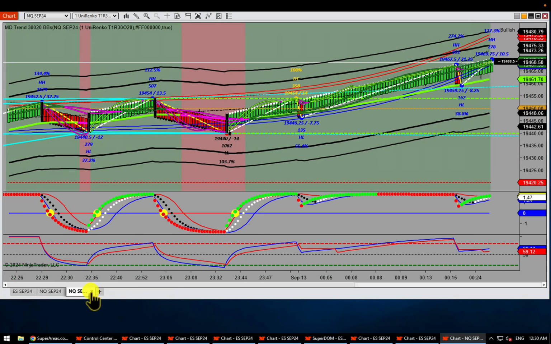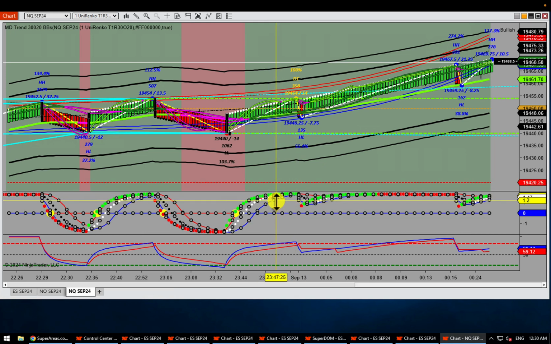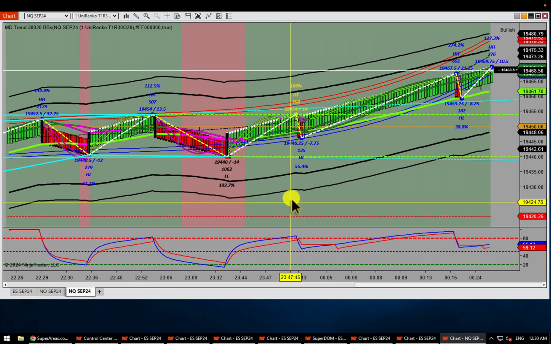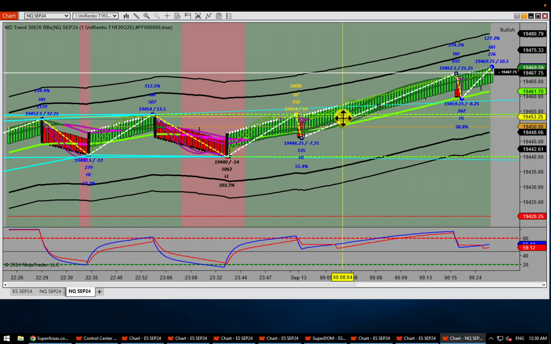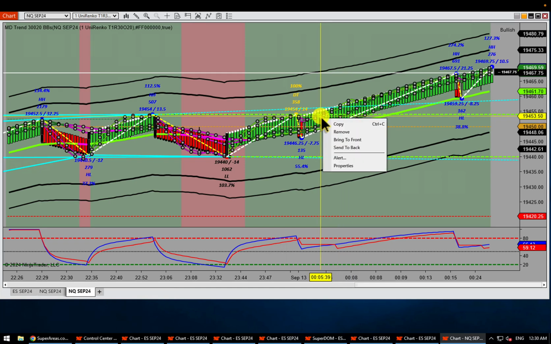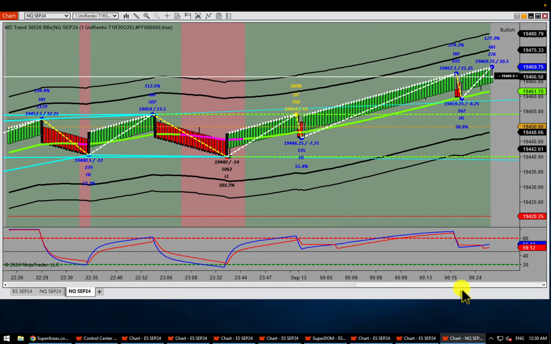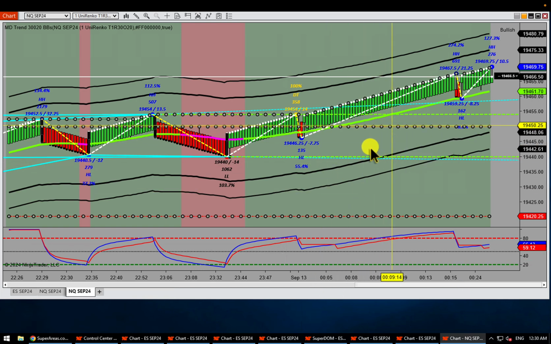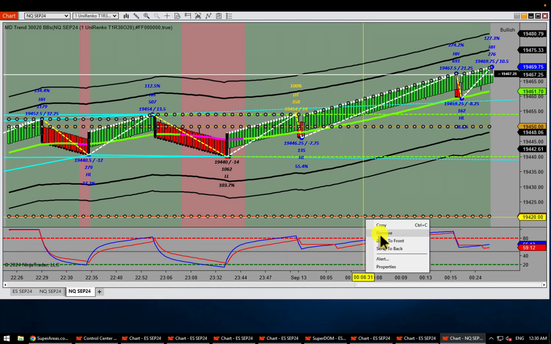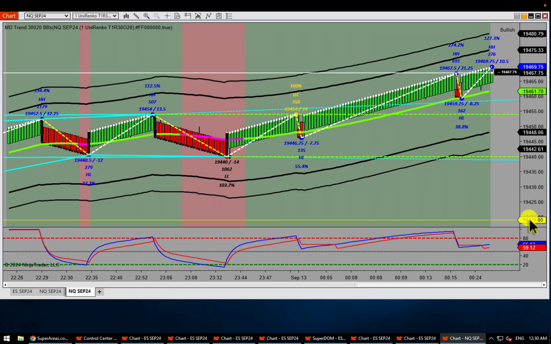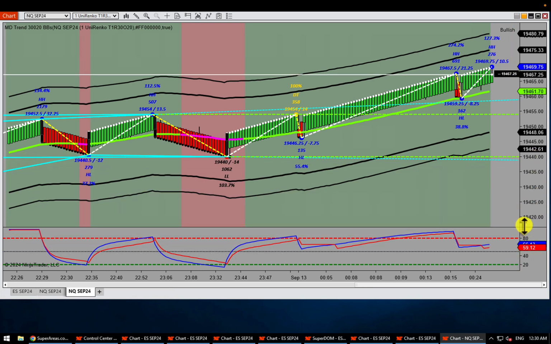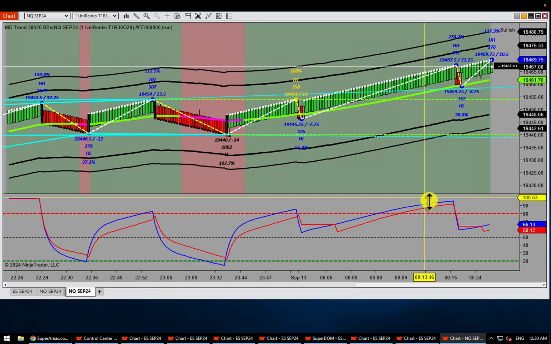All right, I have duplicated it. In this one, I don't care about my MACDs, so I will right click and remove. I don't care about magic bands, so I will remove. I don't care about large triggers, so I will remove, because that's not the analysis that I need. I don't care about even highs and lows, so I can remove all of that. That's gone, and that's about it. So now I only have the chart up, as well as the panel down here, which is just my relative strength index.